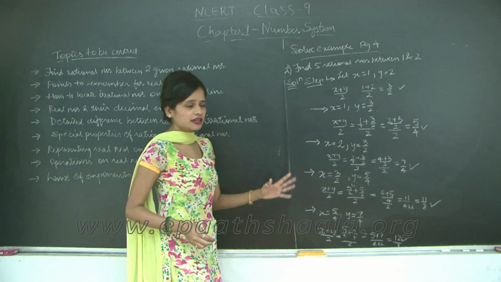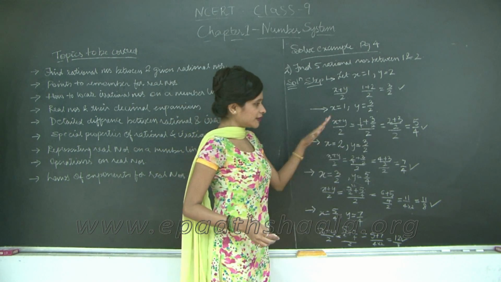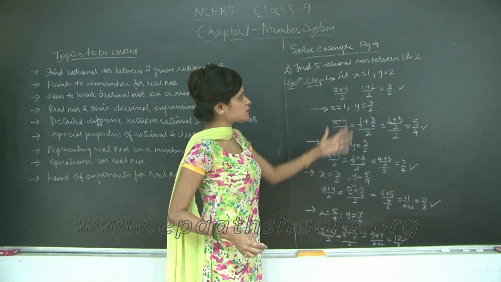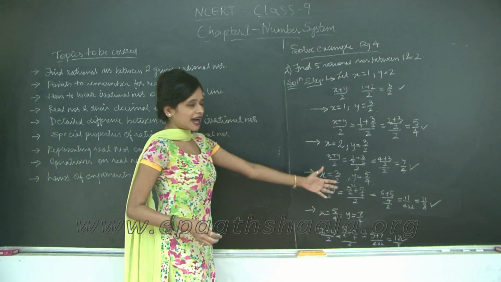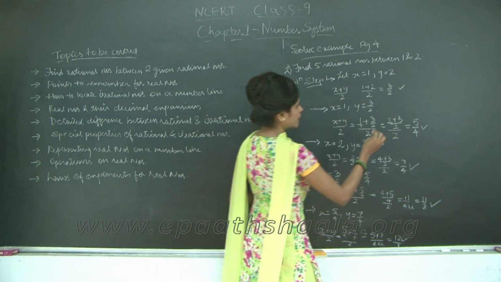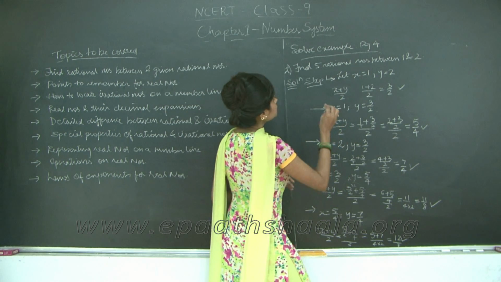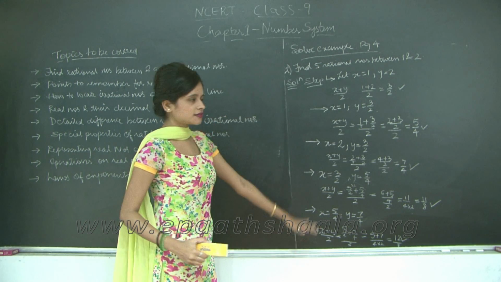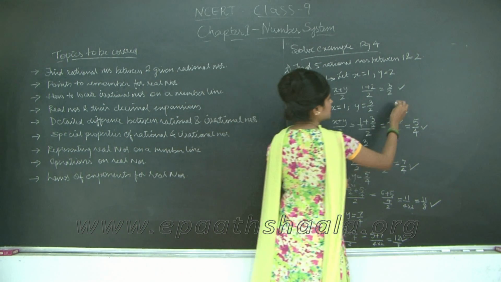They would be infinite. You can keep going with these calculations and you will find infinite number of rational numbers between 1 and 2. But since we were asked to find only 5 of them, I have found these 5 using method 1. So I will write it down somewhere. Have you just taken a look at this? You just need to write the answer.